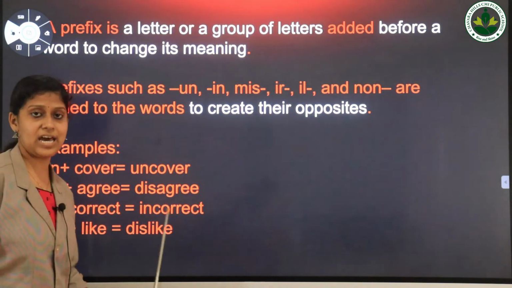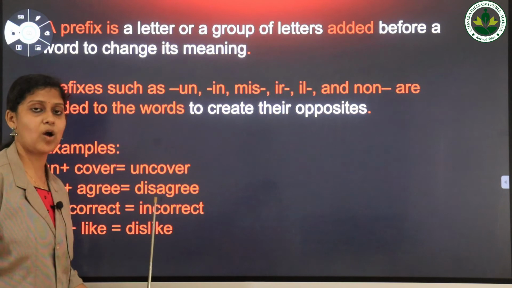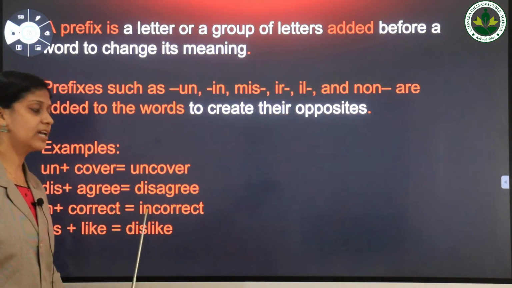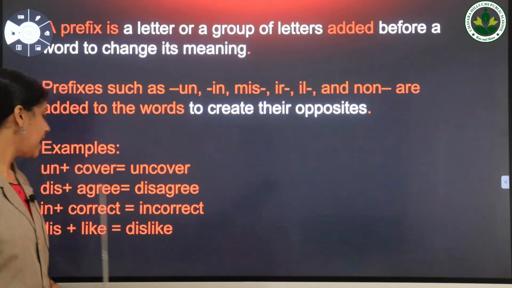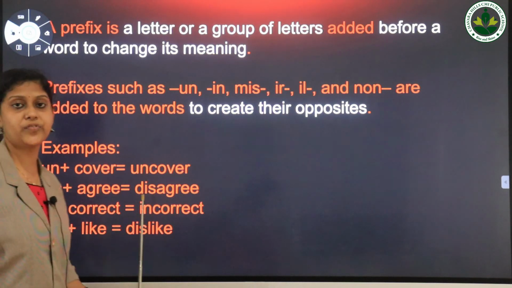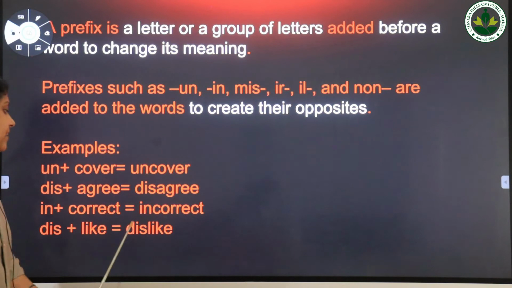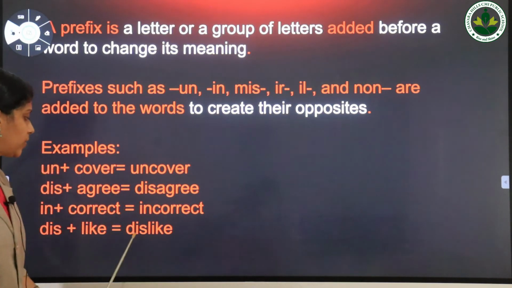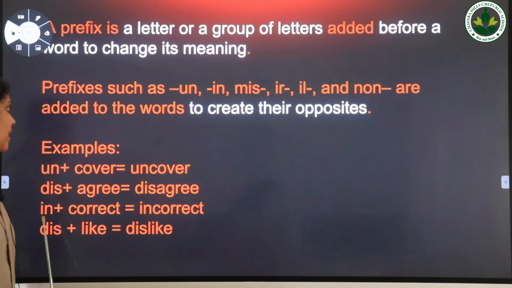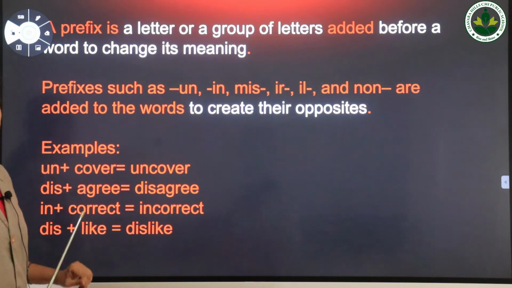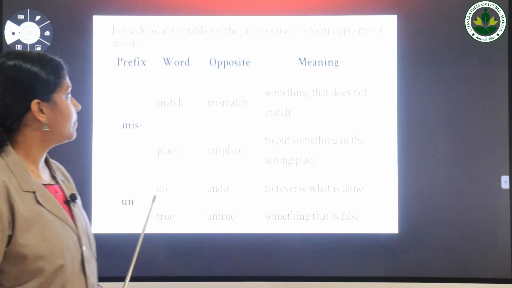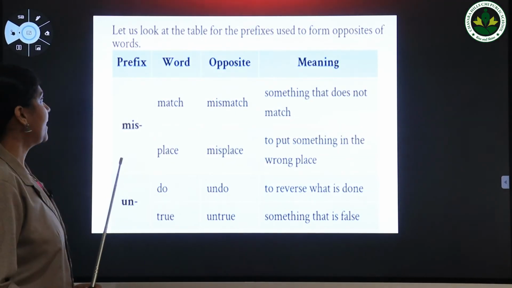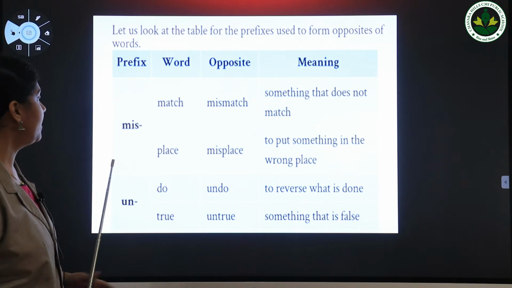Next one, incorrect. It is the opposite of the word correct. Here the word incorrect is formed by adding the prefix in to the word correct. Next one, dislike, the antonym of the word like, formed by adding the prefix dis to the word like. Let us look at the table for the prefixes used to form opposites of words.